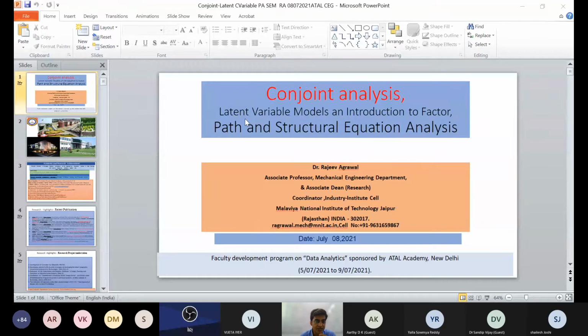Then what are the labels? The same cell phone comes with 4 GB, the same laptop comes with 4 GB, or the same laptop comes with an i3, i5, or i7 processor. These are the various labels and utility. You may not require an i7 laptop immediately, you may require an i3 laptop. So the number of levels expresses the value customers place on each level representing a product. I hope you understood what I am trying to tell.